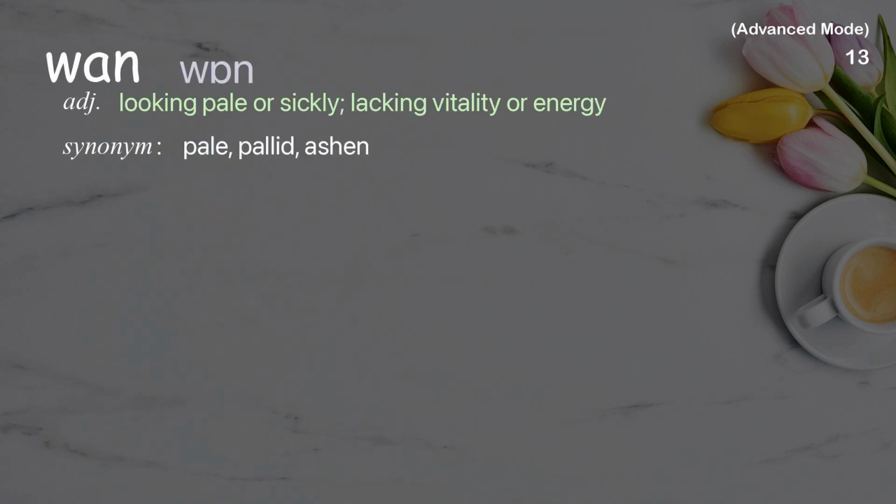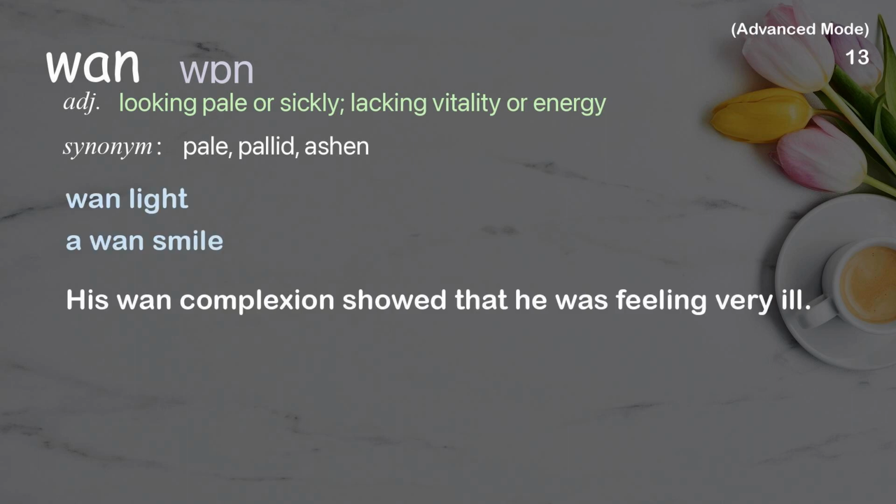Wan: Looking pale or sickly, lacking vitality or energy. Examples: Wan light, a wan smile. His wan complexion showed that he was feeling very ill.